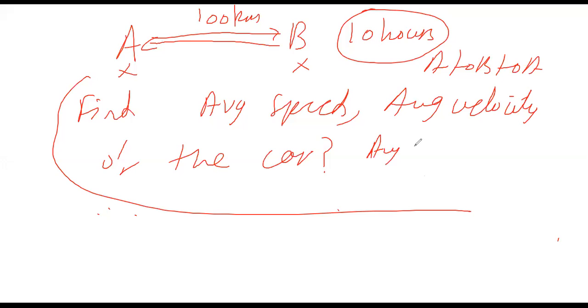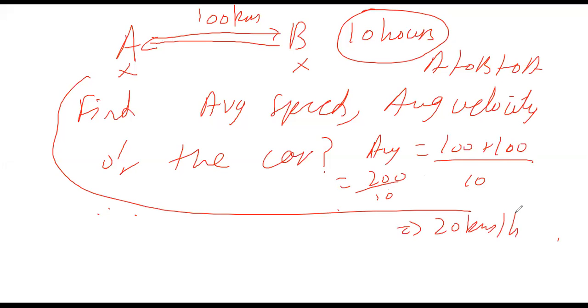So average speed is what? 100 plus 100, and total time is what? 10 hours. So 200 over 10 is what? 20 kilometers per hour. So the average speed is 20 kilometers per hour. One side is 100 kilometers, the other side also is 100. He has to go back to it. Is this clear?